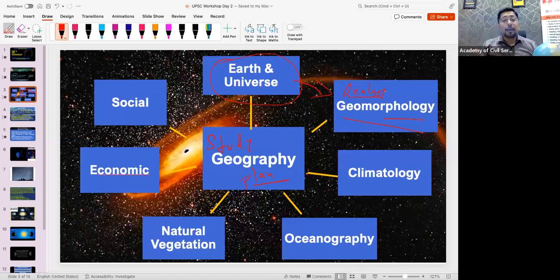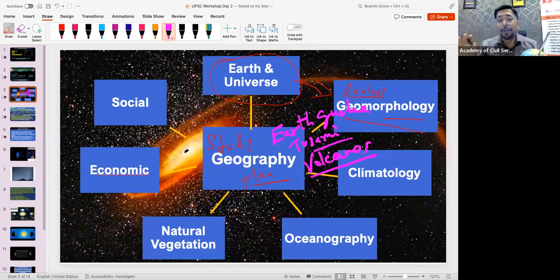Also, we are going to learn about earthquakes. Mind these words. Then we are going to learn about tsunamis. Then what else? Earthquake, tsunami, volcano. Such factors which we see on the Earth's surface, we call geophysical phenomena, which are a part of geomorphology.